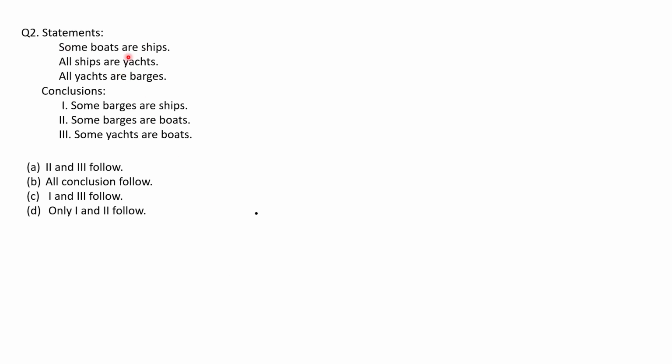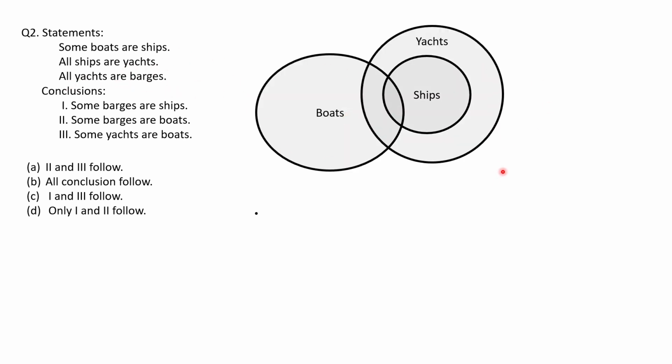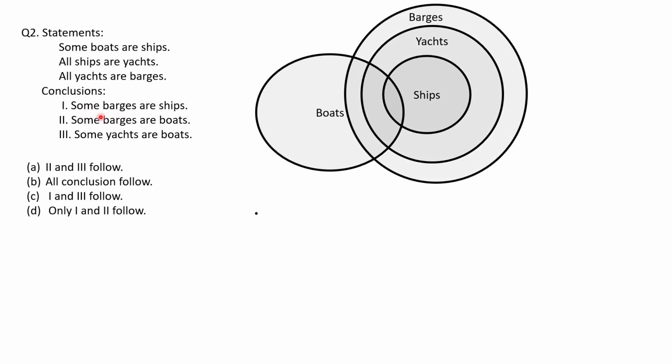Next, again it is a statement conclusion question. Some boats are ships, all ships are yachts, all yachts are barges. So let's draw the Venn diagram. Some boats are ships, all ships are yachts, and all yachts are barges. Conclusion is some barges are ships. Okay, it can be. Some barges are boats. This is also. And some yachts are boat. This is also. So from here all conclusion will follow.